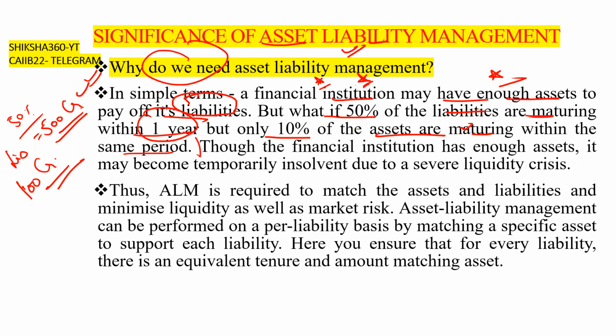Basically they have to pay that amount to their customers. So the financial institution has enough assets, but it may become temporarily insolvent due to a sure liquidity crisis. Because they are earning only 100 crore and they have to pay 500 crore. So these types of things create problems.